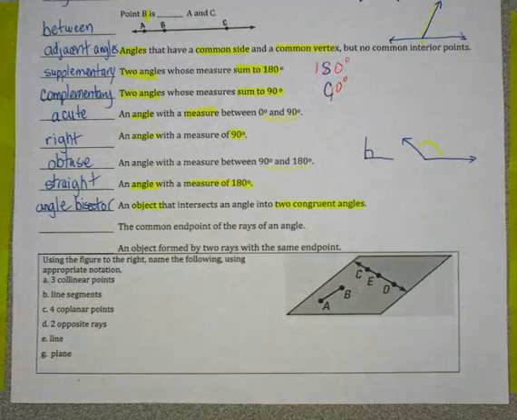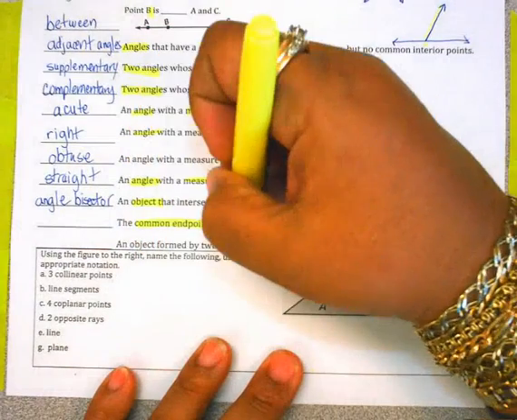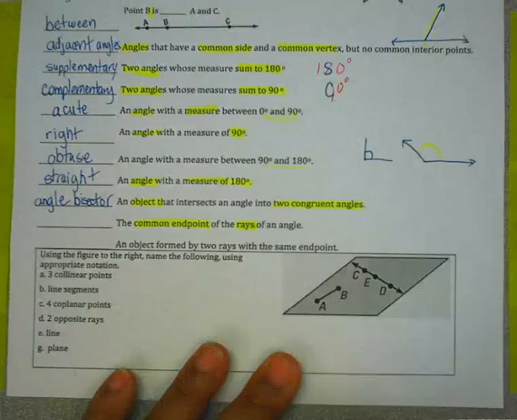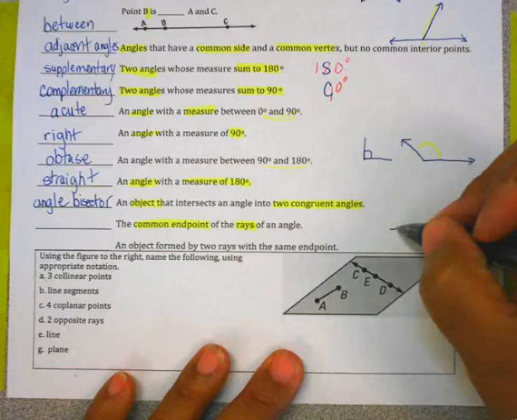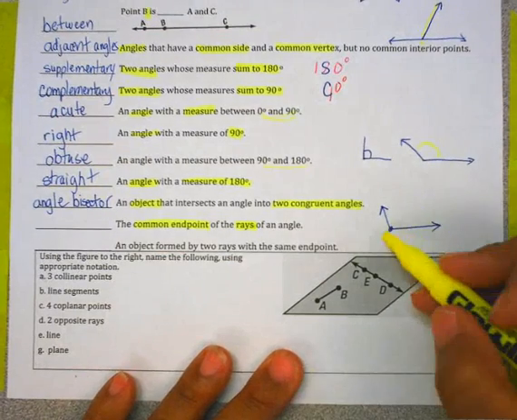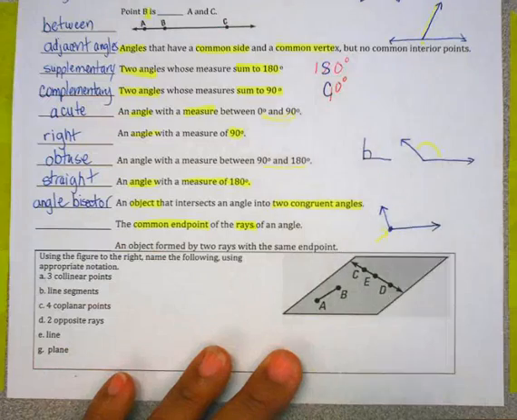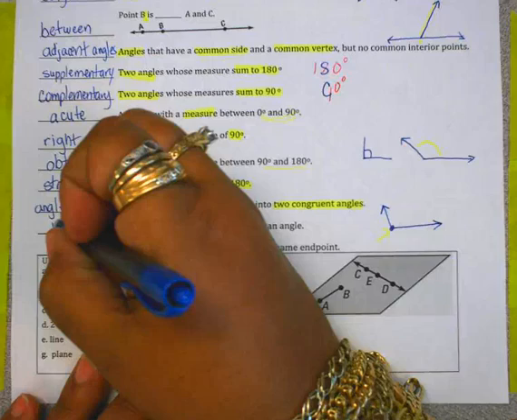Okay, the common endpoint of the rays of an angle. So you've got an angle drawn here. There's a ray going this way and a ray going this way. We're talking about what that thing is called in an angle. It's called a vertex.